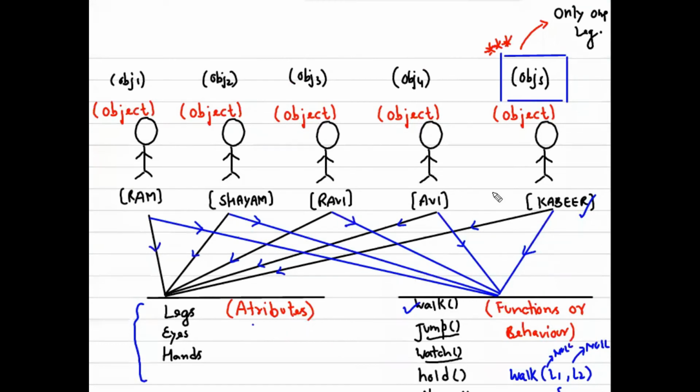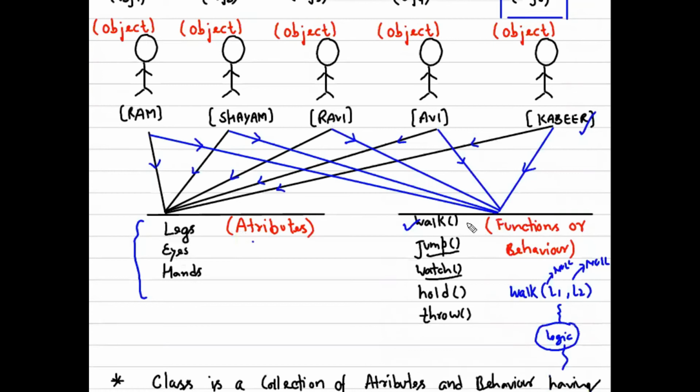So why not put all these objects and their attributes and functions all together and make a group? Let's say we have a cat. A cat may have legs, eyes, and hands, but definitely the functionality or the behavior of the cat would be very different.